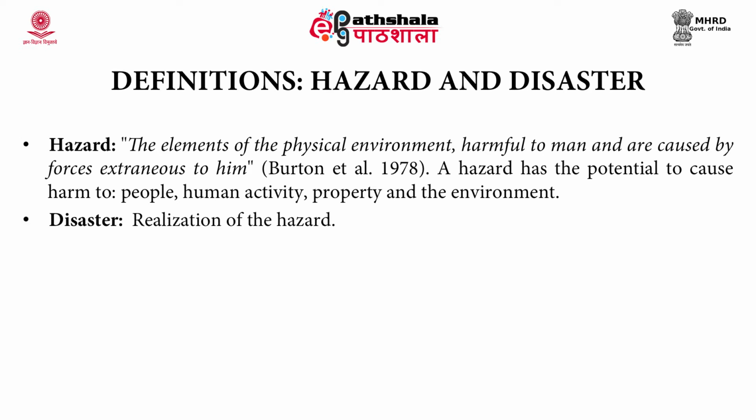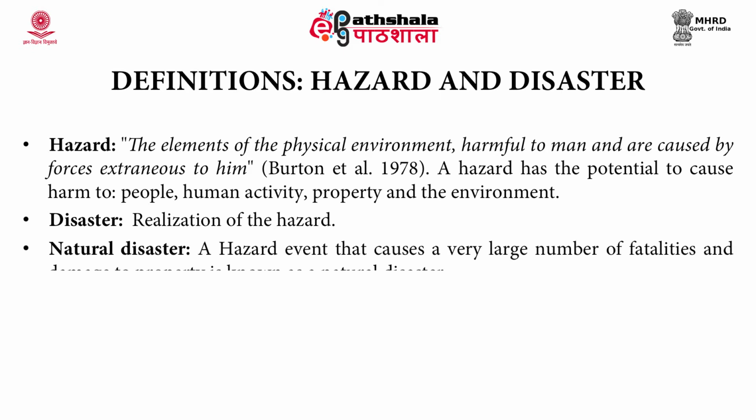What do you mean by disaster? Realization of the hazard leads to a disaster. A natural hazard event that causes a very large number of fatalities and damage to property can be defined as a natural disaster. So now we have seen the three definitions of the natural hazards and disaster.